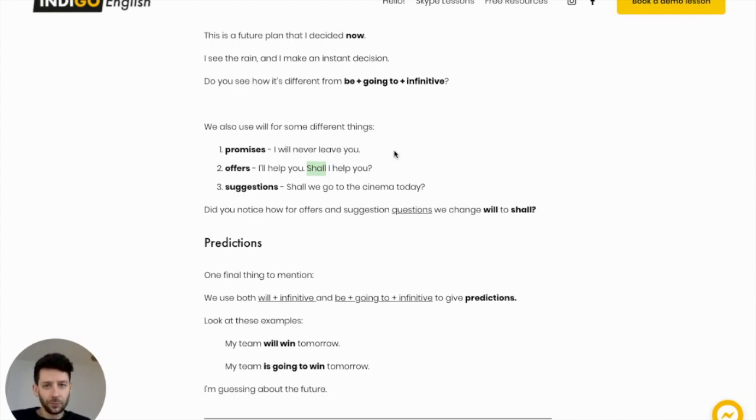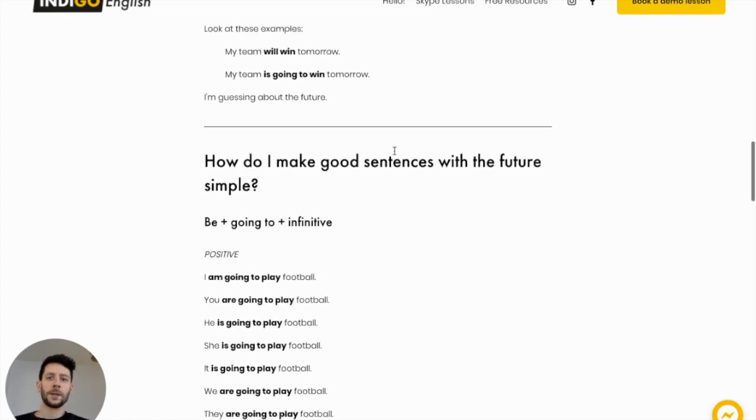Another thing, we can use will and be going to also for predictions. Okay, so a prediction is a guess that I make about the future. Let's have a look at two examples. My team will win tomorrow. I'm guessing about the future. My team is going to win tomorrow. Again, it's a guess about the future. So we can use will and be going to, both of them, to talk about predictions.